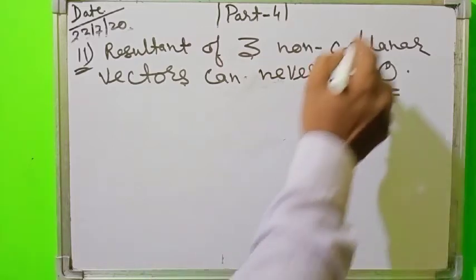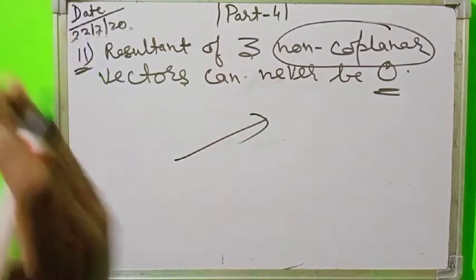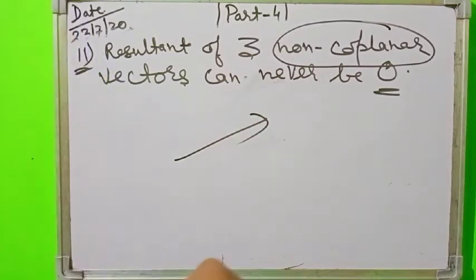Non-coplanar vectors means vectors which are not lying in the same plane. Suppose one vector is in this plane, another vector is in this plane, and another vector is in this plane. So combined, all 3 vectors cannot be equal to 0. Suppose by displacing I cancel this vector, then one vector will remain uncancelled.